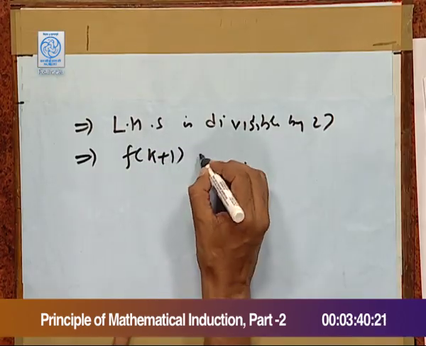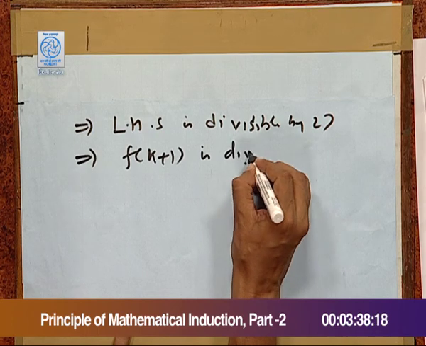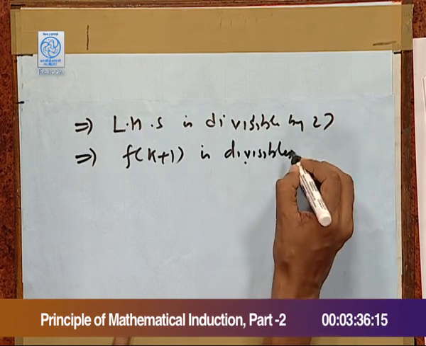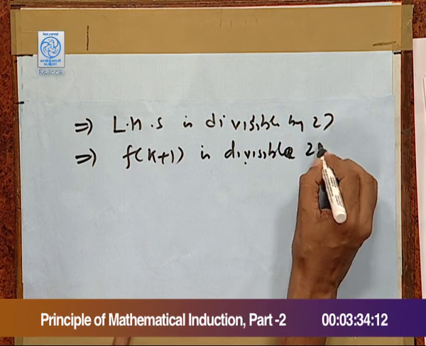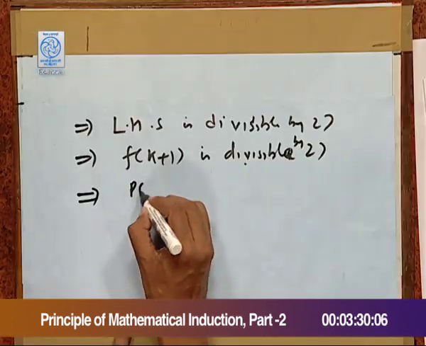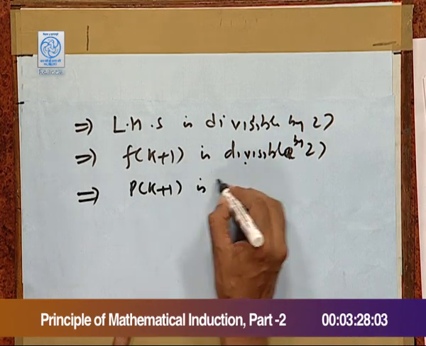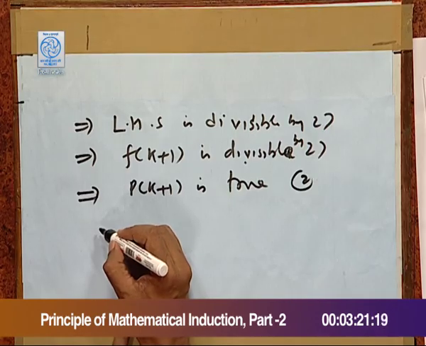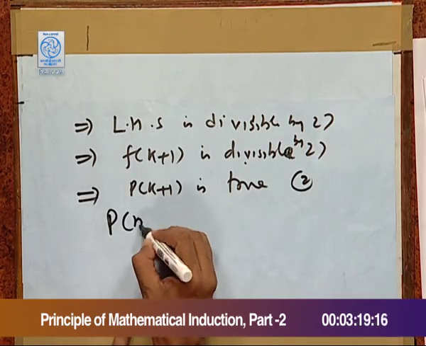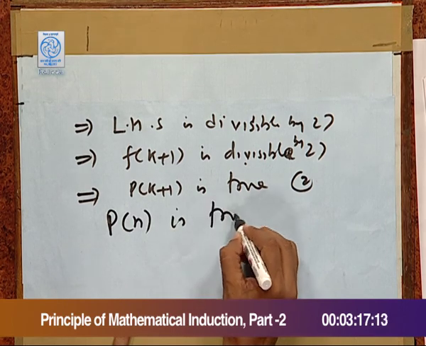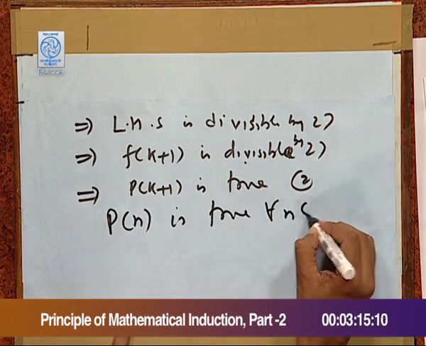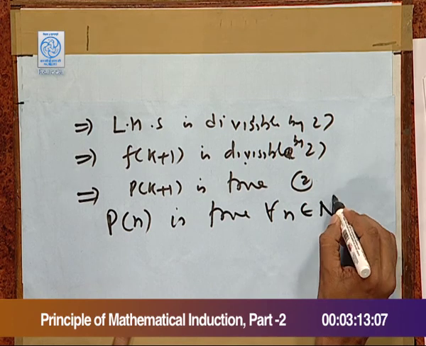That means f k plus 1 is divisible by 27. This means P k plus 1 is true. Hence, we can claim that by mathematical induction, P n is true for all n belonging to N.